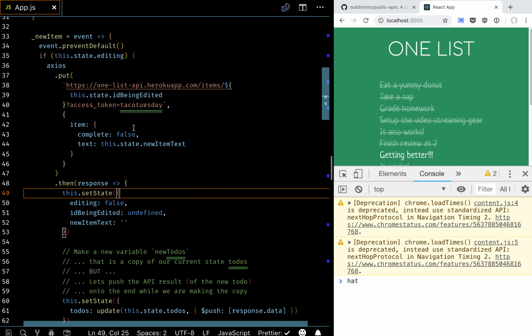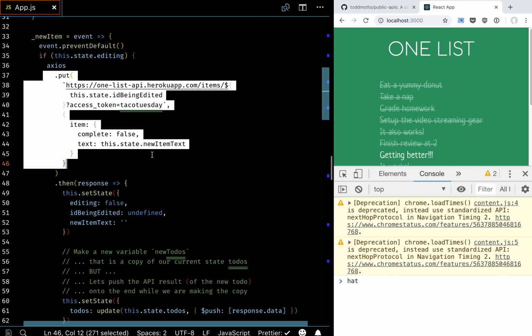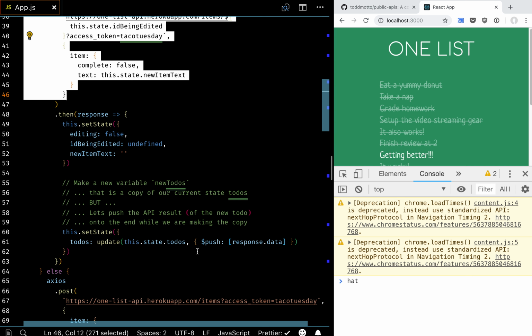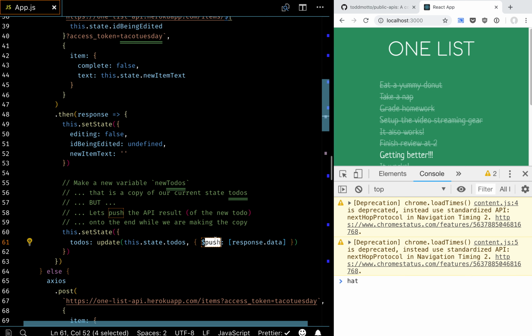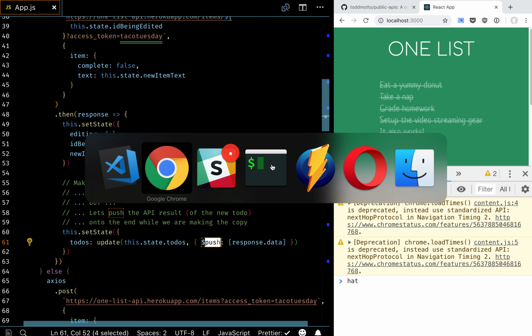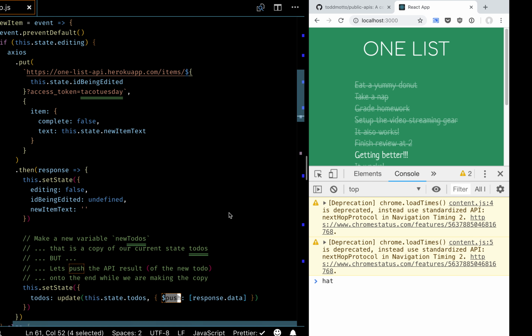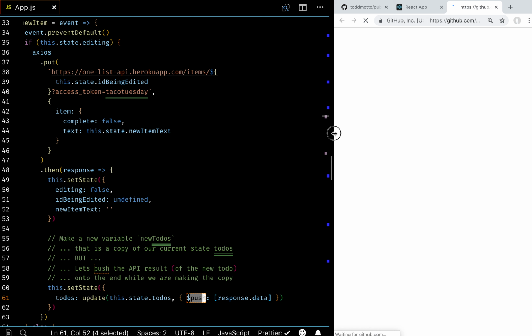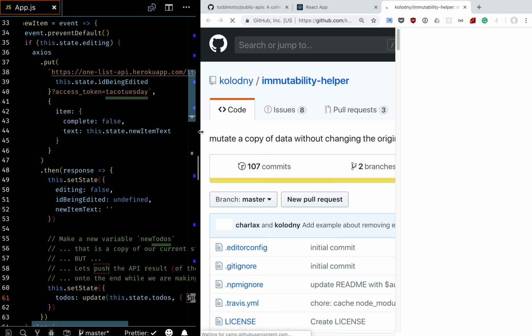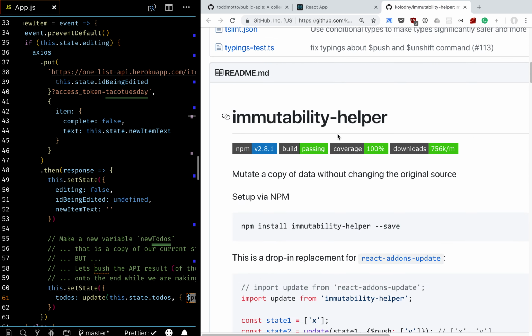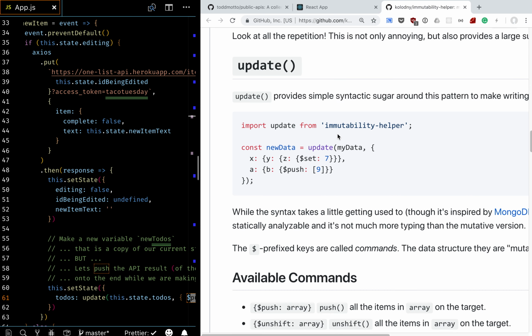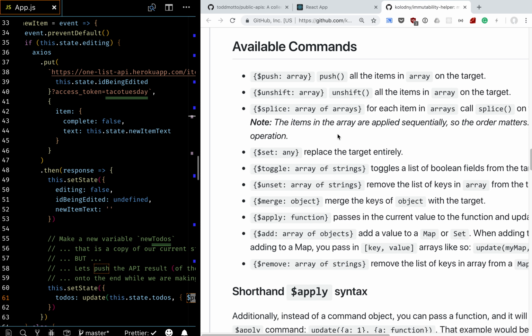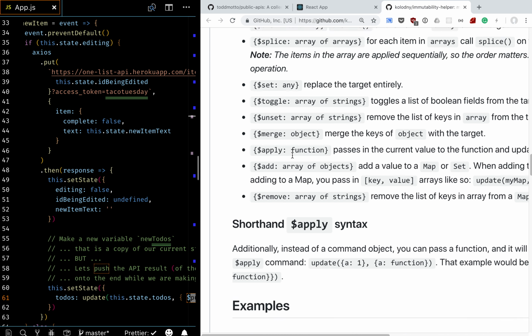So in this part of the code where we're doing the put and we're editing something, we don't want to push, we want to change one, we want to set one. Yeah. So let's come back here and look in immutability.js. Right. And we want to set one. So in our list of ones, right, we want to set.